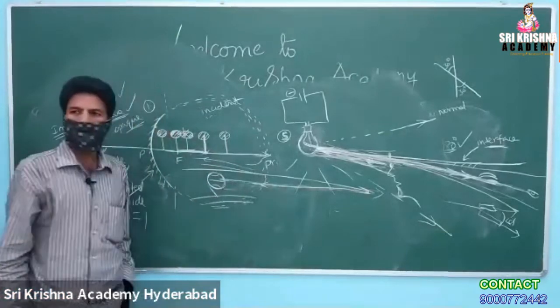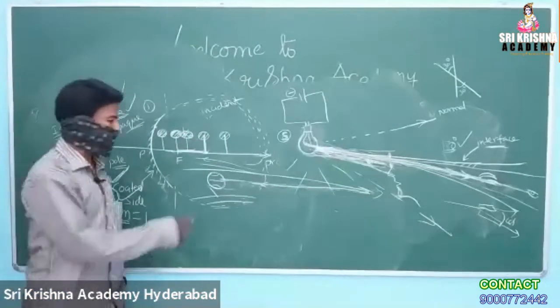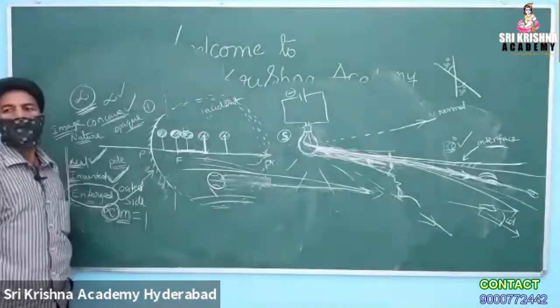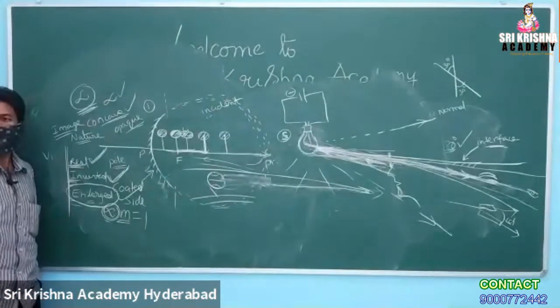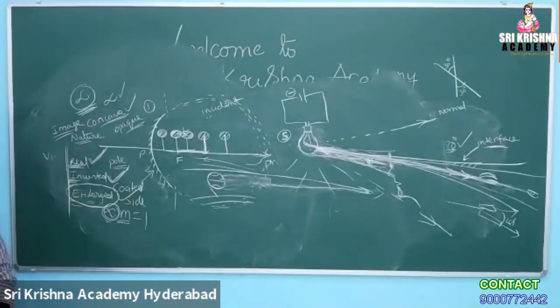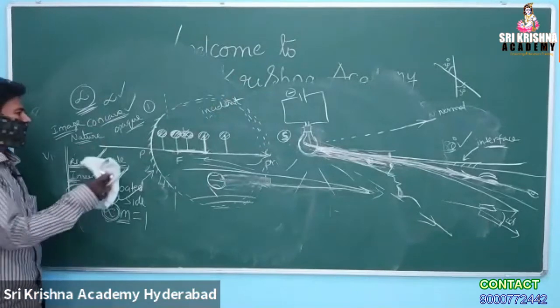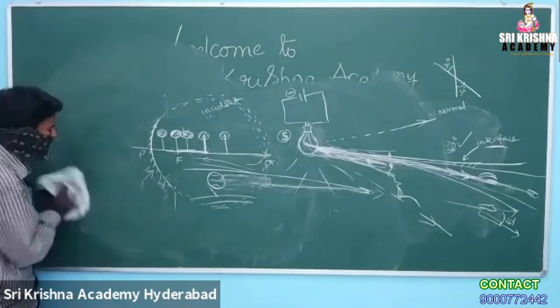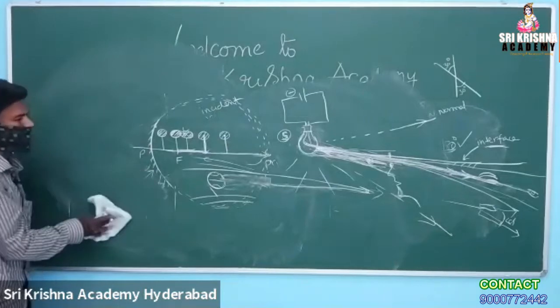And hence the light coming out of the sun is called a parallel beam, because the object is at a highly far distance. That is the reason why the rays emerging out of far objects are considered as a parallel beam.